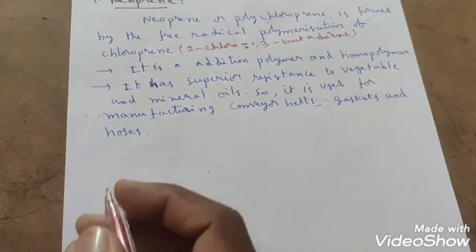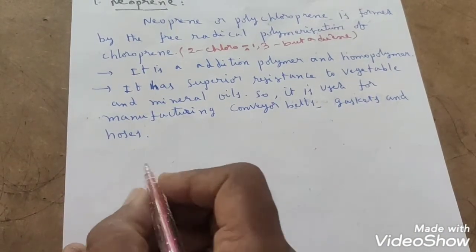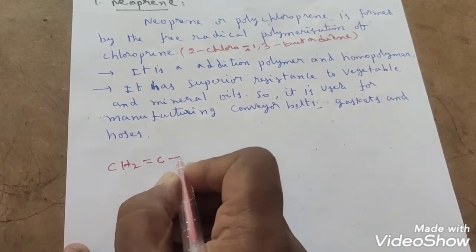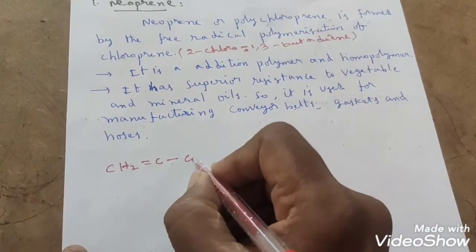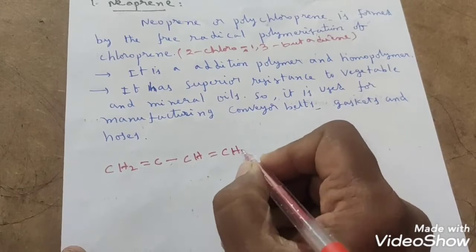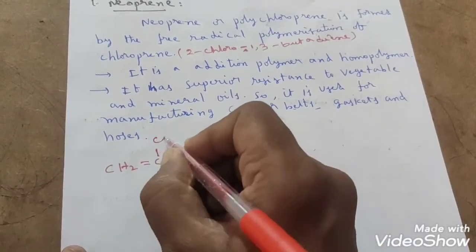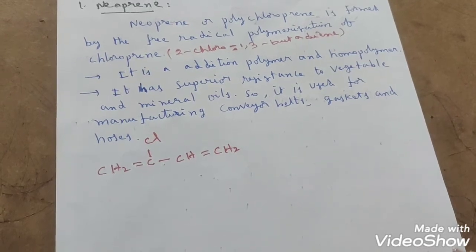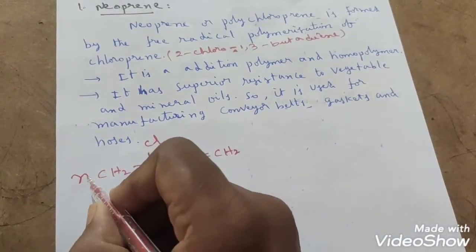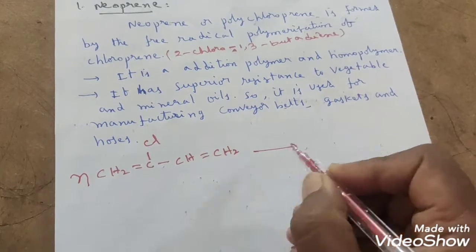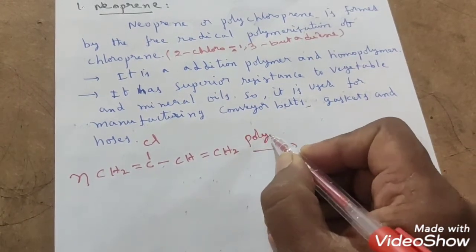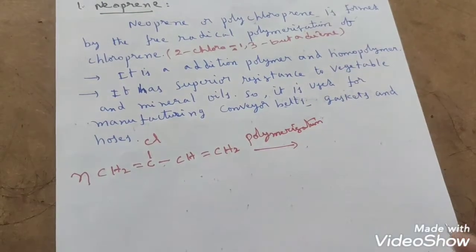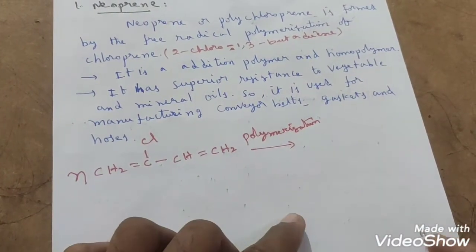Chloroprene unit: if you take butadiene, CH2 double bond C, CH double bond CH2, and at the second position chlorine, that will become chloroprene. So n moles of chloroprene will undergo polymerization and it gives neoprene.